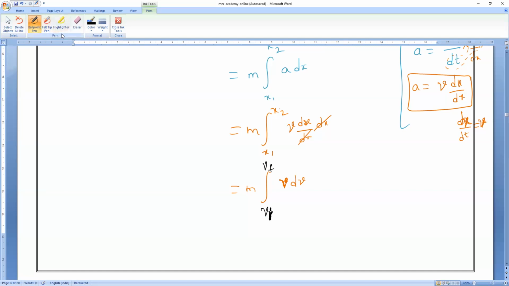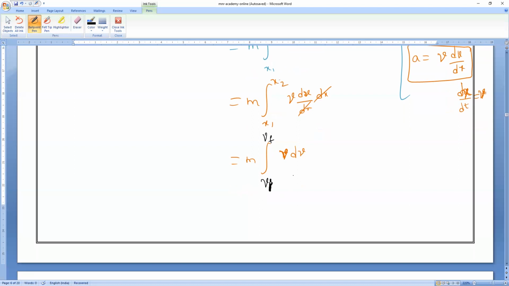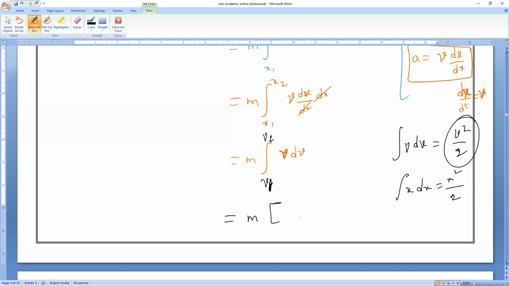Understand this step, everybody? Since dx, the x term, is removed, the limits also change, becoming initial velocity to final velocity. As m is constant, we integrate v dv. Integration of x dx is x square by 2. In the same way, integration of v dv is v square by 2, with limits initial to final.